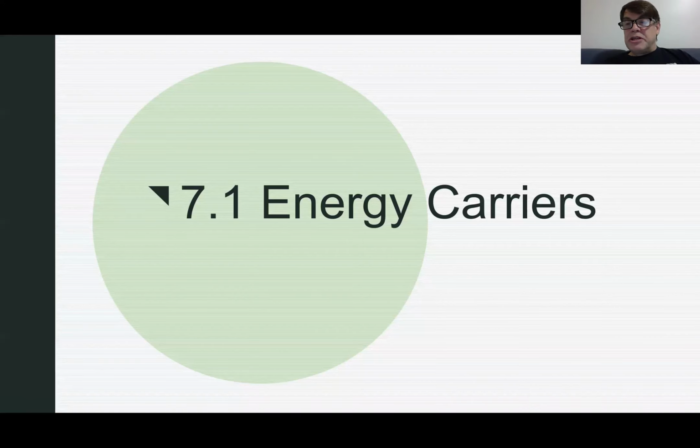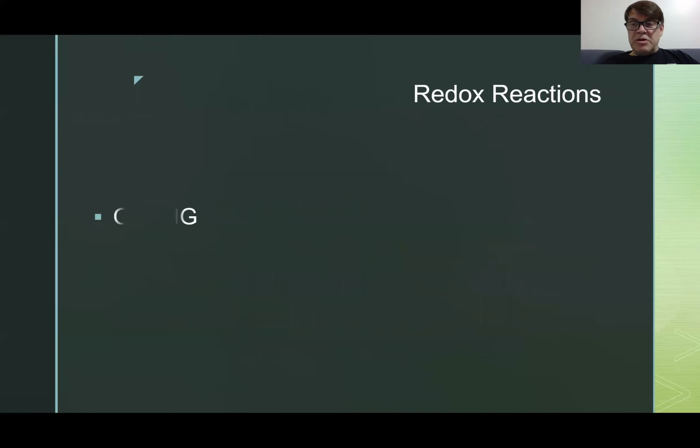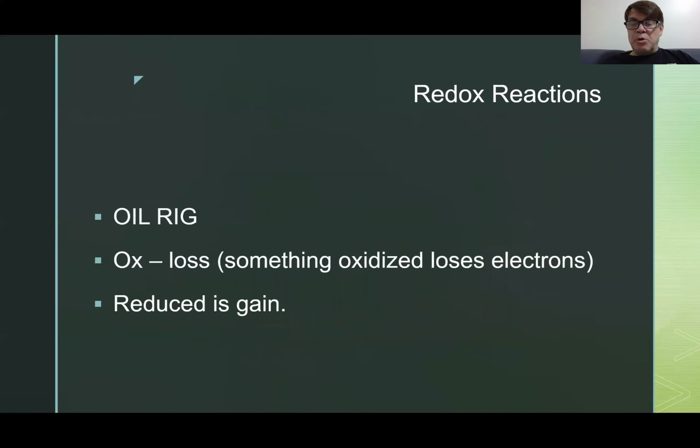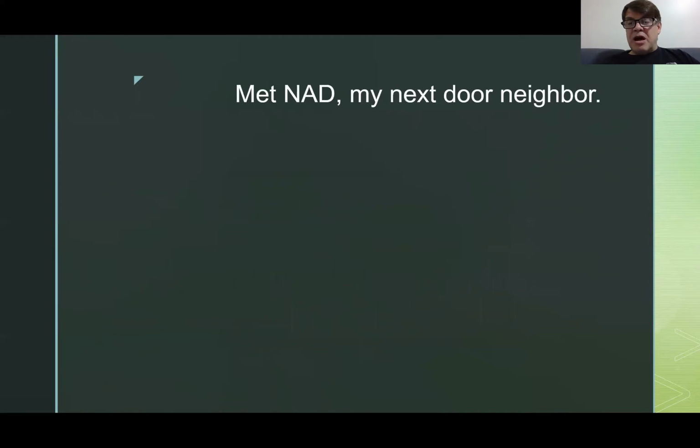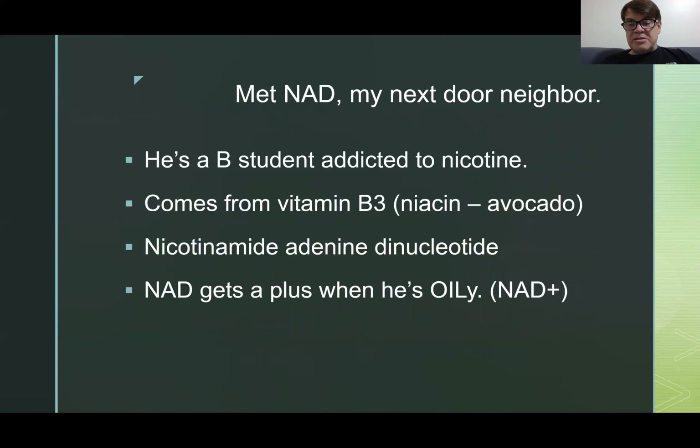So, energy carriers. In this video, we've talked about 2 energy carriers: NAD, my neighbor, and also ATP. The energy carrying takes place mostly by way of redox, oxidation reduction reactions. The oxidized form of NAD is NAD plus.